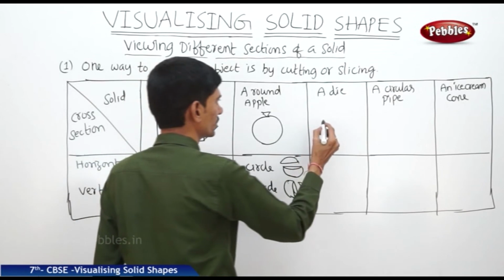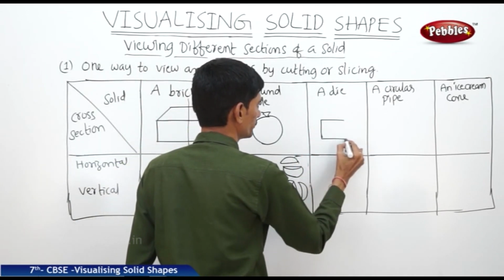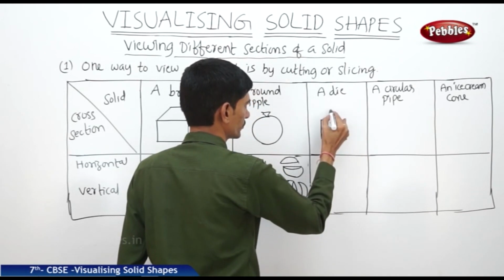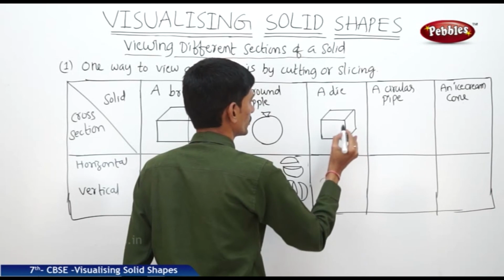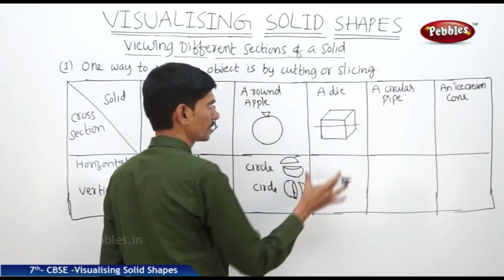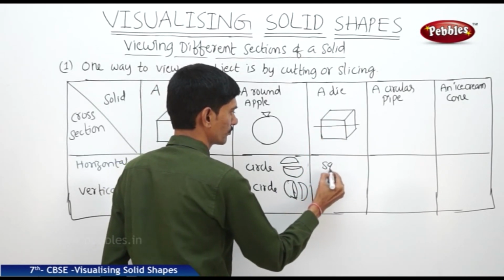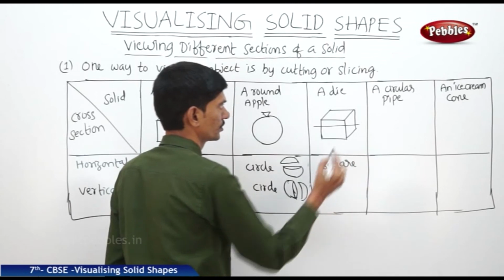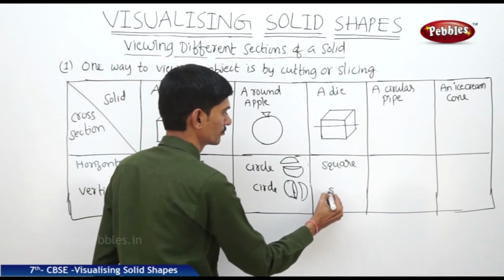And if you take a die, it is nothing but a cube. Now if you cut horizontally, the horizontal cross section of a die or a cube is a square, and the vertical cross section is also a square.